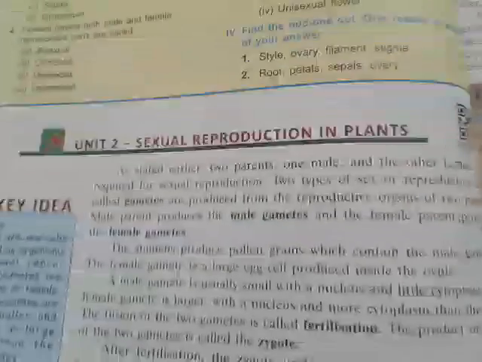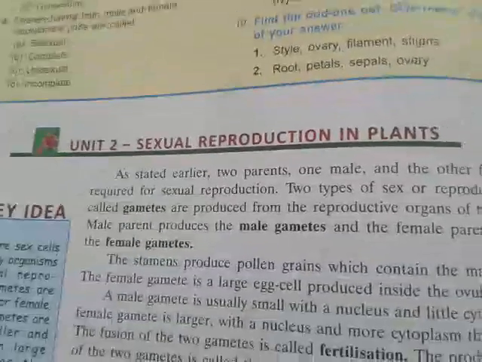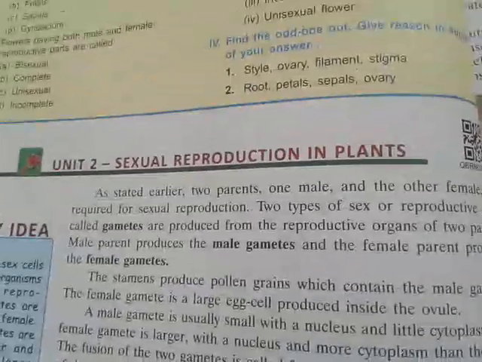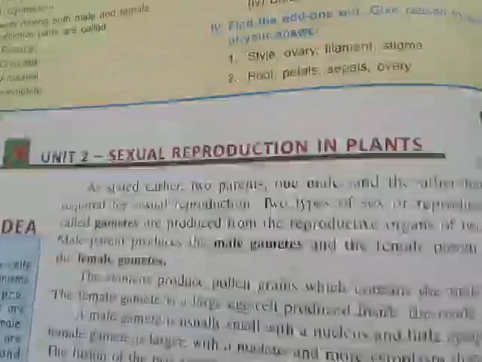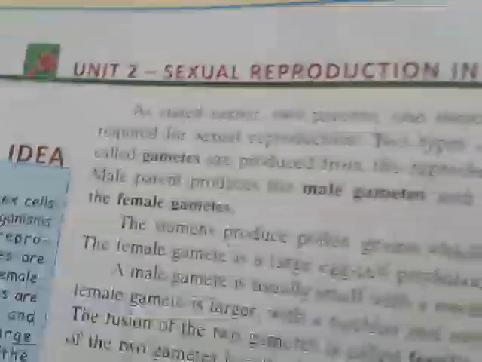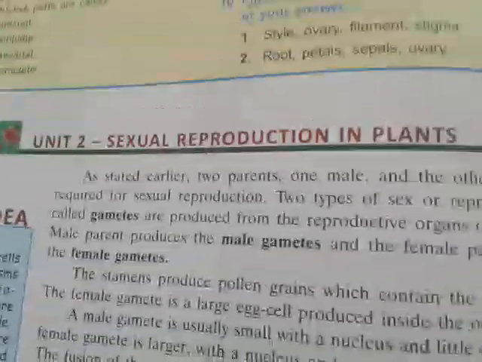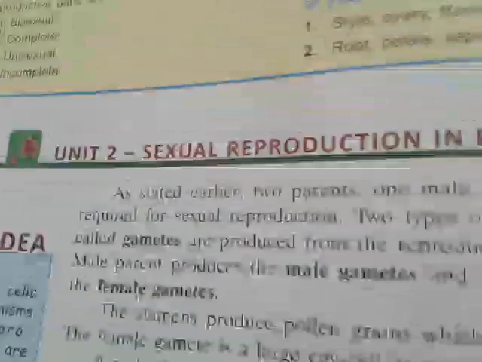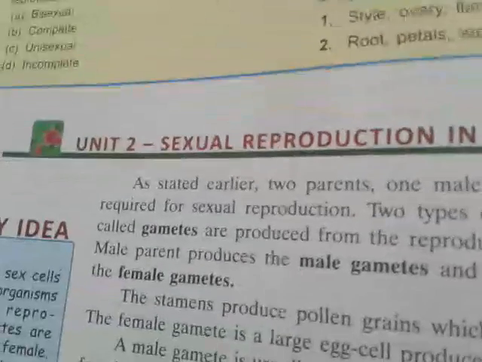Hello students. Today I will start Unit 2, that is sexual reproduction in plants, in chapter number 2. First of all, we have discussed the female and male gametes. That means two gametes, or two reproductive cells: one is called the male gamete and the second is the female gamete. What is the purpose of these gametes? The purpose of these gametes is fertilization.